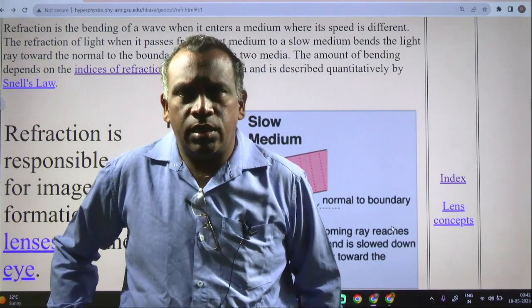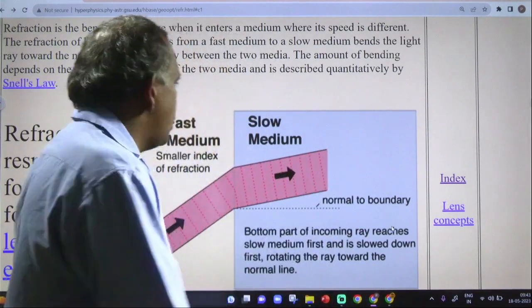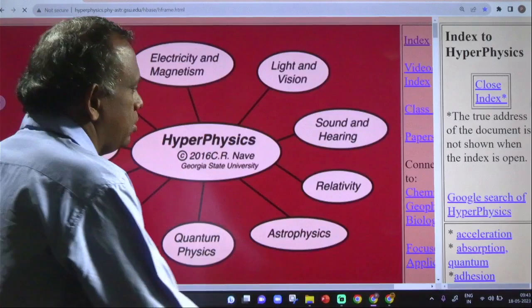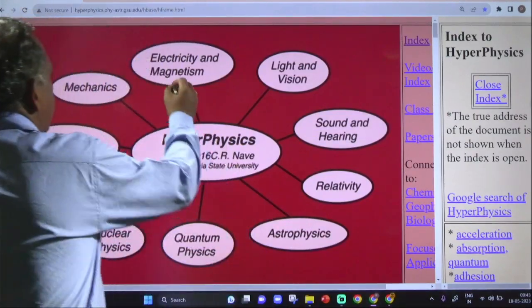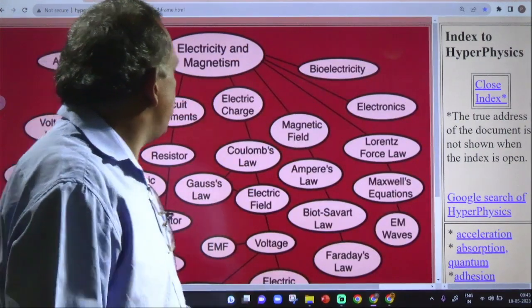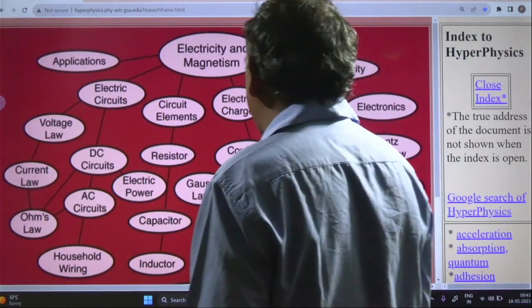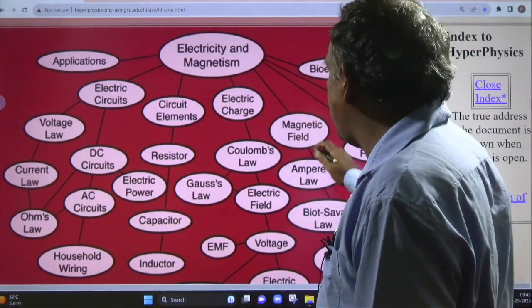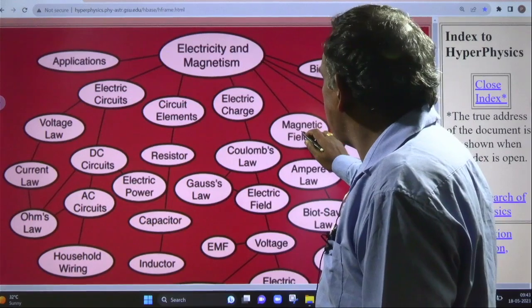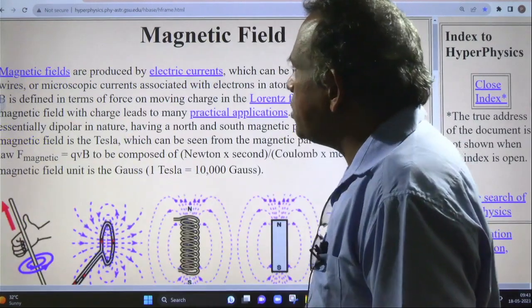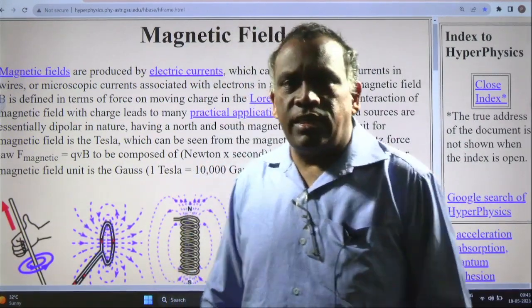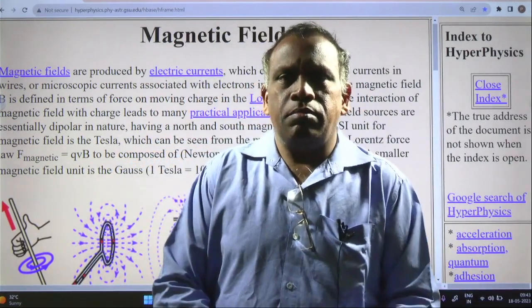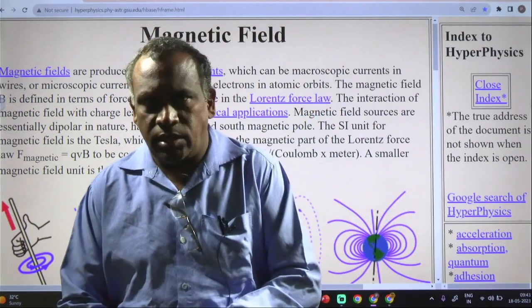There is a topic in magnetism. So we will go back. Electricity, magnetism. In magnetism, see the magnetic field. What is magnetic field? First, magnetism is the subject which is related with magnets.